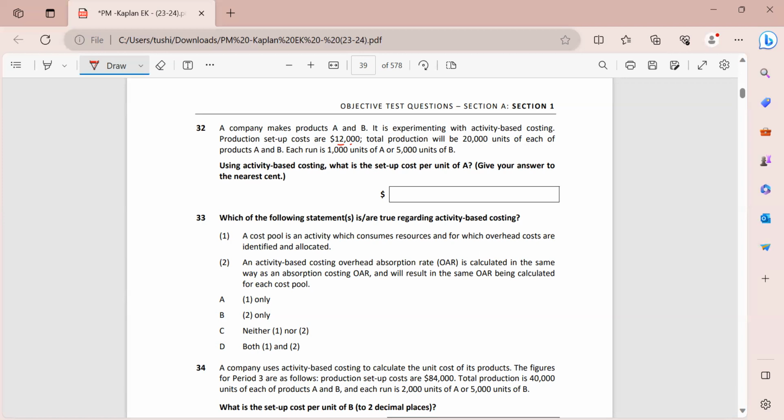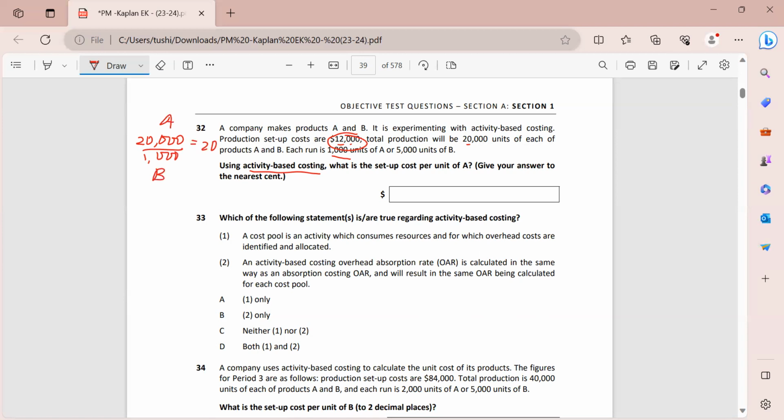So first of all, we see over here that whenever we are using ABC, we have to look at the cost driver. So the cost driver for setup cost is the number of setups. We have the total cost given to us as $12,000. Let's find out how many setups we are making. For product A, we are making 20,000 units, and in one batch, we are making 1,000 units. So the number of setups I am doing is 20,000 divided by 1,000. This gives me 20 setups for product A.